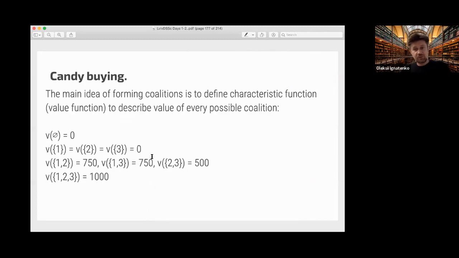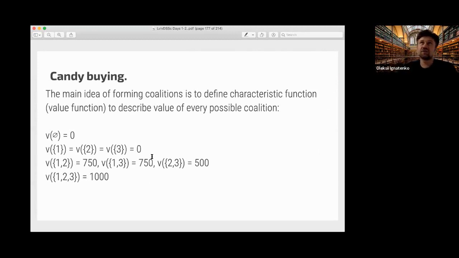Well, what does cooperative game theory propose? The main idea is that we can form coalitions, and each coalition should be described or characterized by a value function. So what is the value function here? The value function is the value of a coalition.